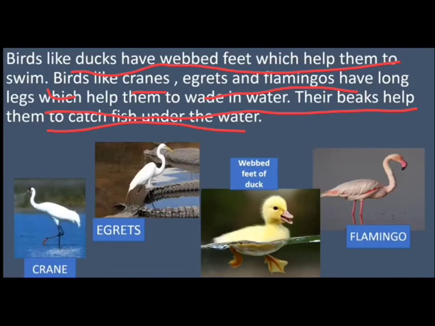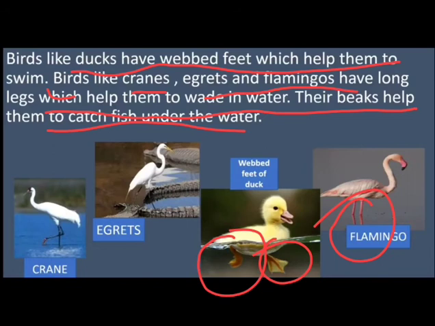Okay, so these are the webbed feet of duck. They look like a web. Okay, and they have the long legs like the flamingo. They have the long legs which help them to wade in water. Their beaks help them to catch fish under the water. Okay, so these are the aquatic birds.